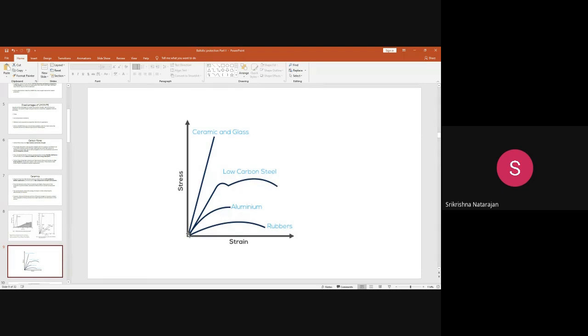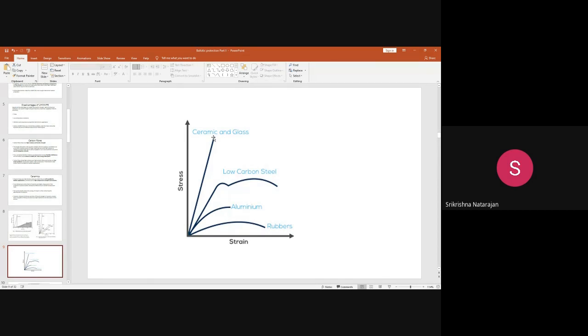But in the ceramic, you see the modulus is higher. If you compare it with carbon steel, the modulus is higher. The curve is close to the y-axis, but the problem here is that after these fibers reach a particular limit, the elastic limit, which is called the yield point, what happens?